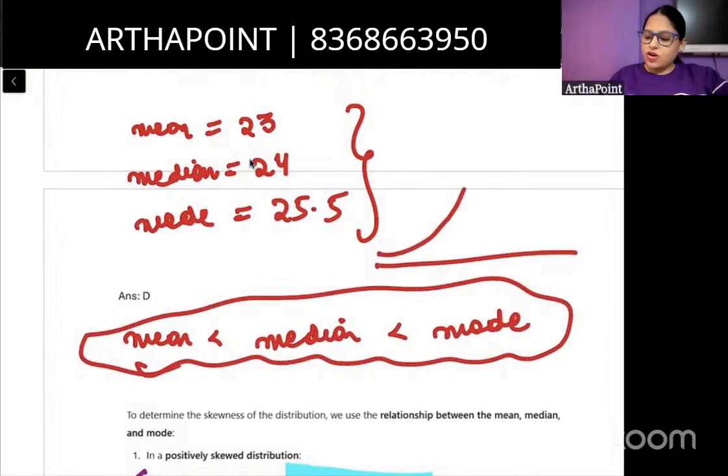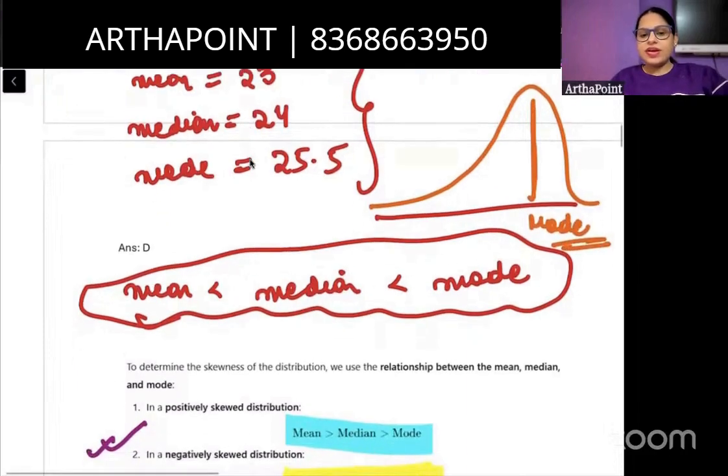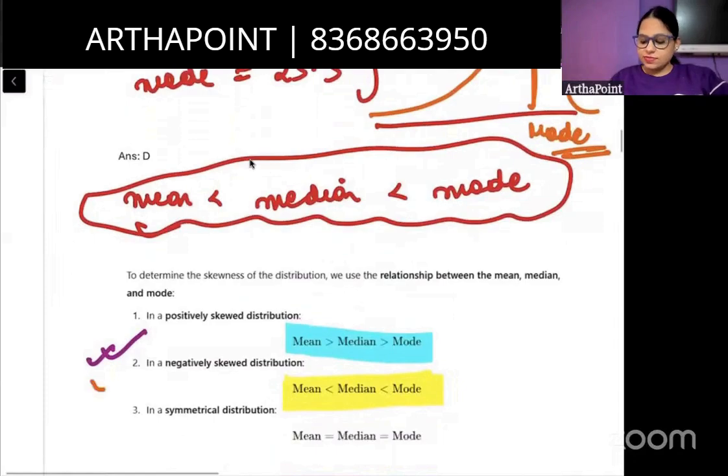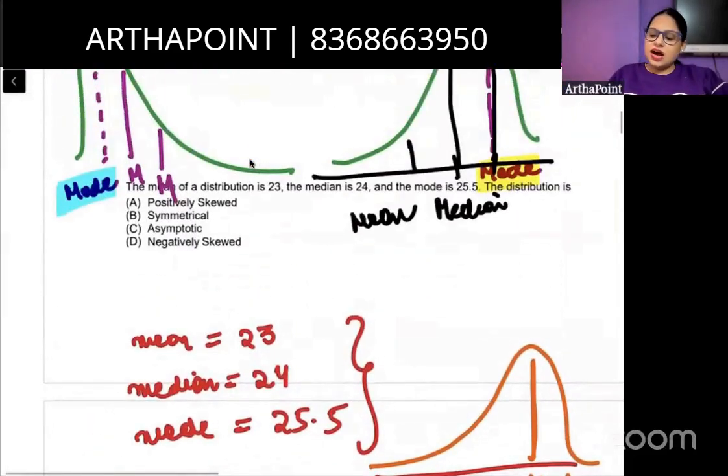Mean is less than median is less than mode. माने mode वाला observation, the highest observation, I will make it a little more skewed. Mode observation towards the end आ रहा है. The highest observation is coming towards the end, right? So what can we say? Mode is the highest, right? And if it is symmetrical, then mean, median, mode are equal to each other. So yes, the answer to this question should be D, right? The answer will be D.